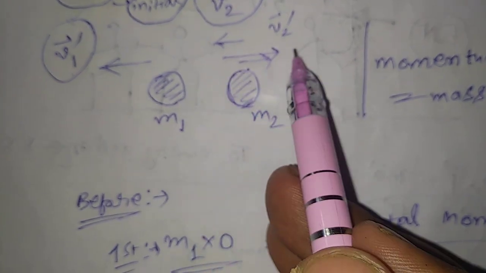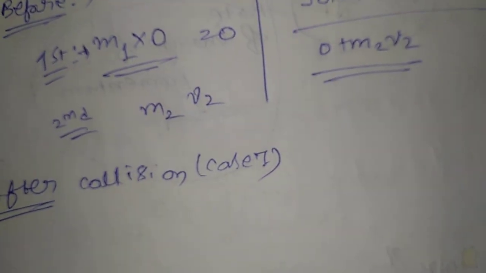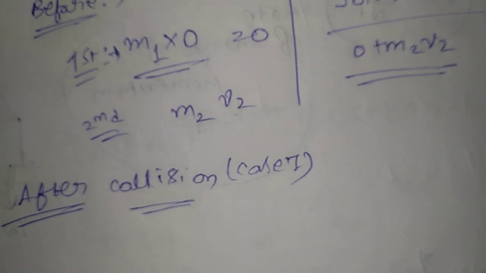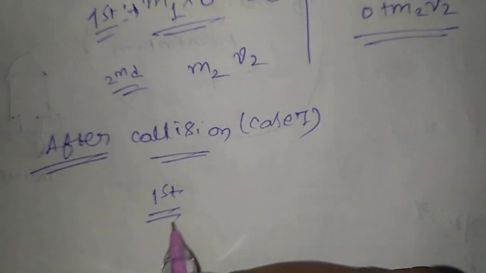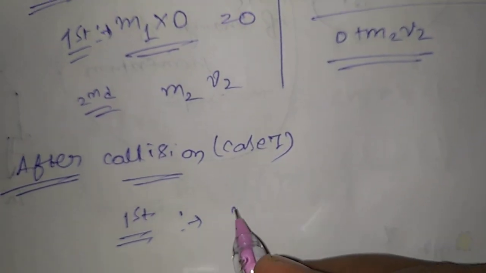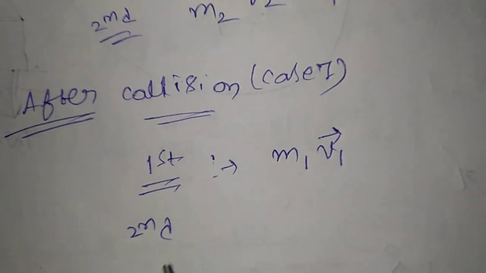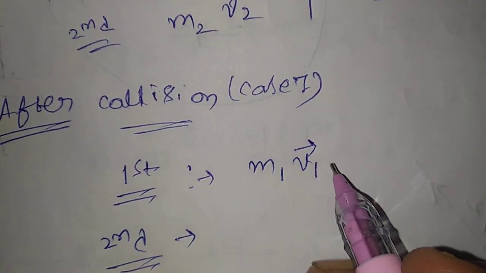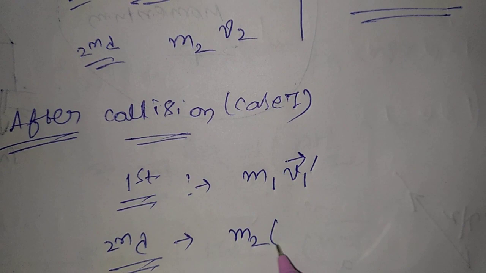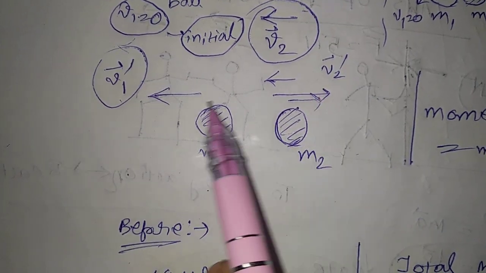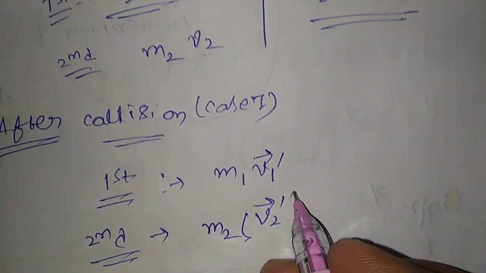After collision, the first ball's momentum will be m1 v1 prime, and the second mass's momentum will be m2 v2 prime, which is opposite to v1 prime, but here I will take only the magnitude, not the direction.